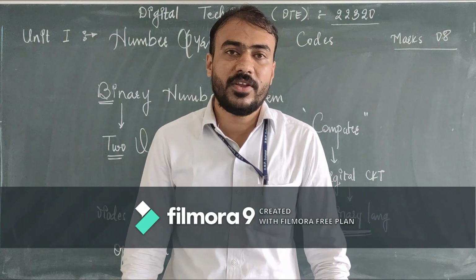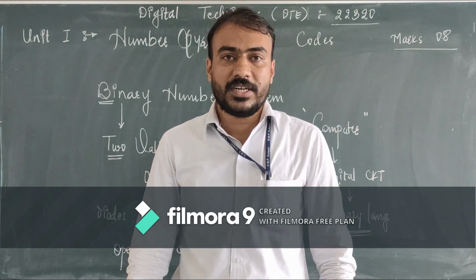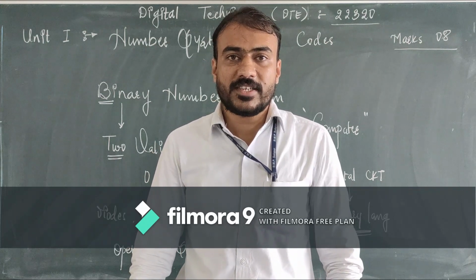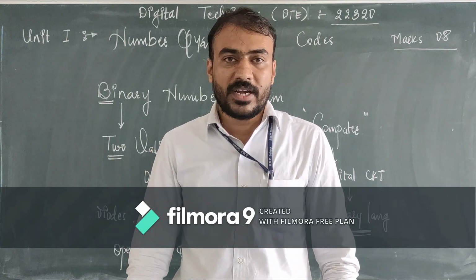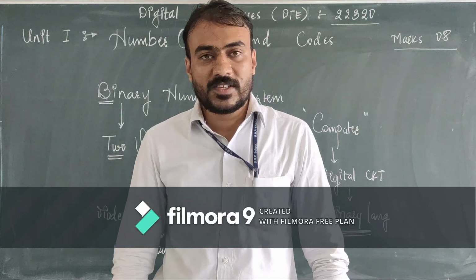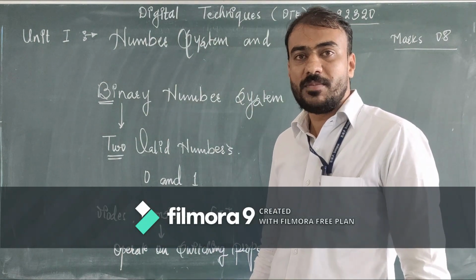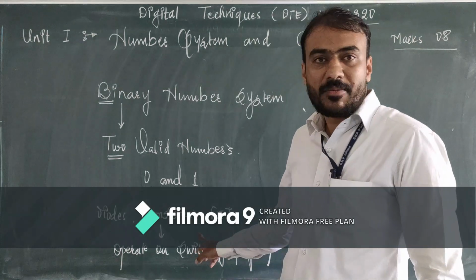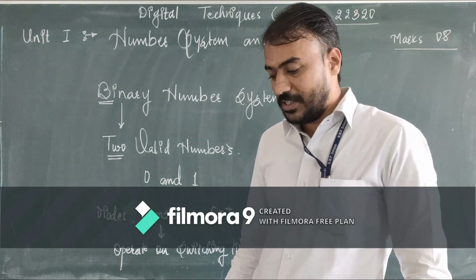So I again briefly inform you that the computer system is made up of digital circuits. Digital circuits operate on binary language. Binary language is made up of zeros and ones, and it has only two valid numbers, zeros and ones, only because they are made up of switching elements such as diodes, transistors and MOSFETs.